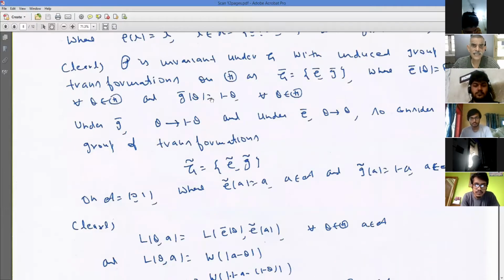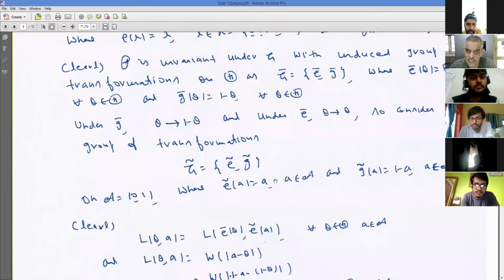Right? Now, I have to see what should be the transformation in my action space, since I am estimating theta. Under e bar, theta remains theta. So that means under e tilde, my action should not change. So e tilde a is the same as a.